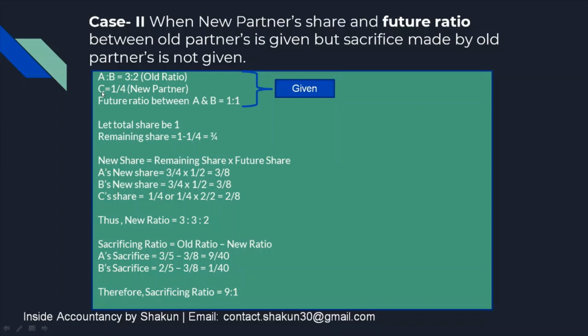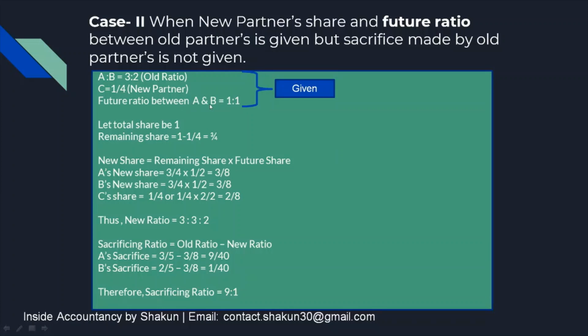So in the new ratio, that is A is to B is to C, the ratio between A and B will be 1:1. So out of the total new ratio A is to B is to C, the ratio between A and B will be 1:1. That's a condition that has been attached. So this case is different from the previous case. The first two things were mentioned in the previous case also. This is the addition which has been mentioned here.